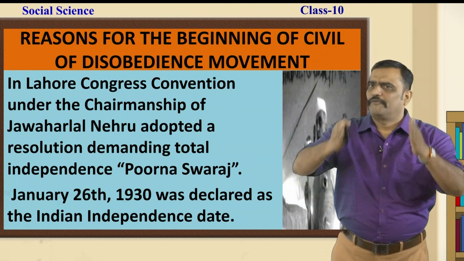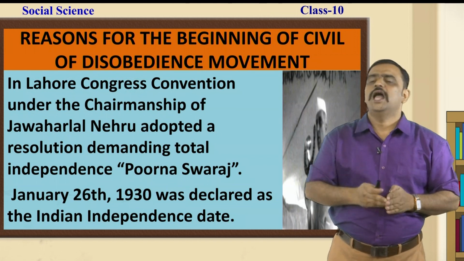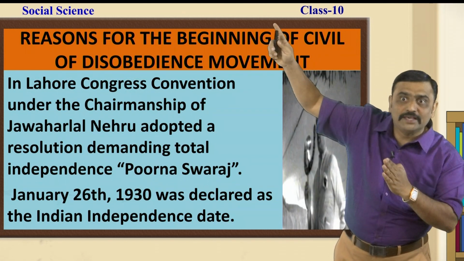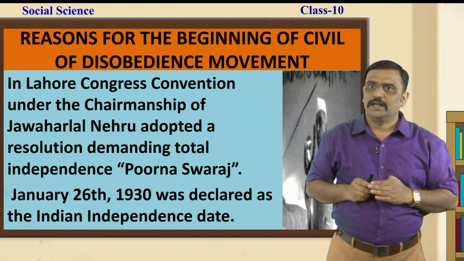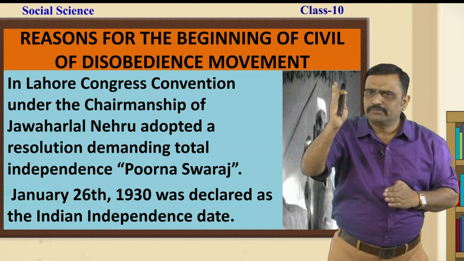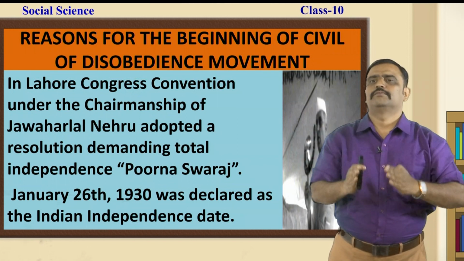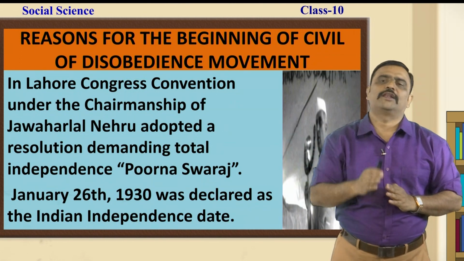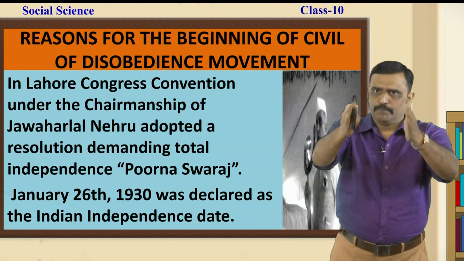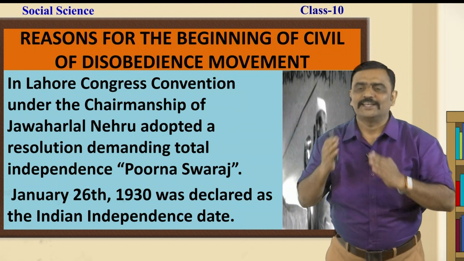Dear students, for the first time on 26th January 1930, on the banks of the river Ravi, which is now in Pakistan, Jawaharlal Nehru declared that we want complete freedom, no dominion status, which was what his father Motilal Nehru had stated. Now we want complete independence, that is the Purna Swaraj, for Indians.